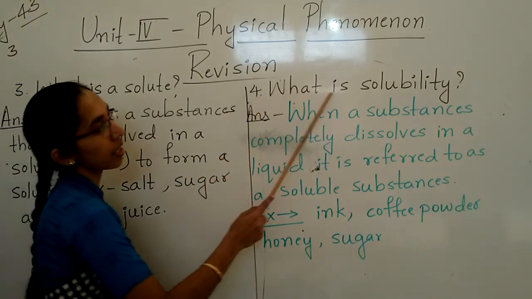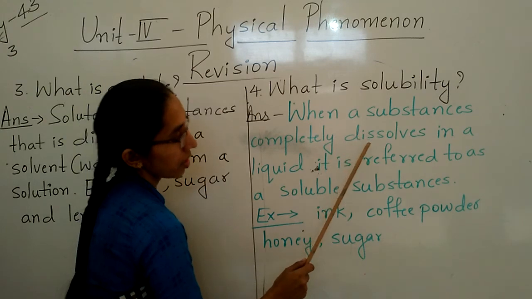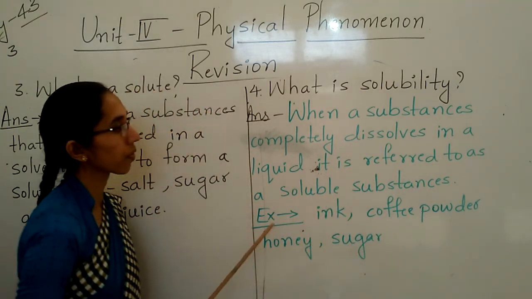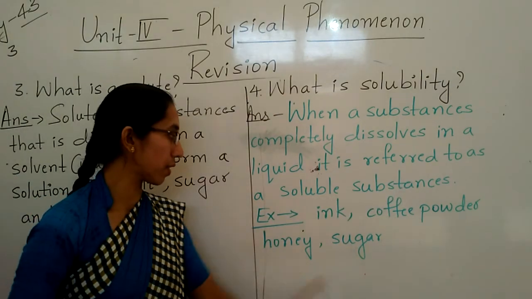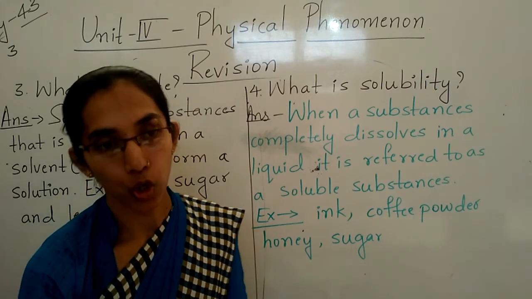Fourth one, what is solubility? When a substance is completely dissolved in a liquid, it is referred to as a soluble substance. For example, ink, coffee powder, honey and sugar.